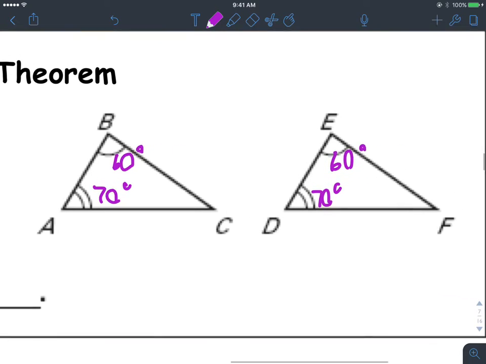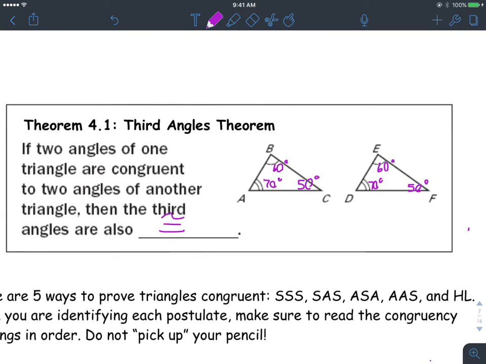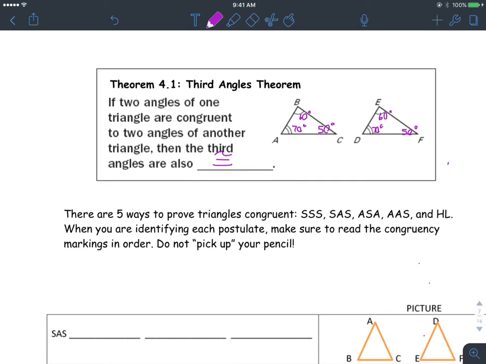So no matter how many times you do it, when you add those two up, and what is that, 130, the last one's got to be 50 both times, essentially, is what it's saying here. Okay, so if you have two matching angles in the triangles, then the third angles automatically have to match.